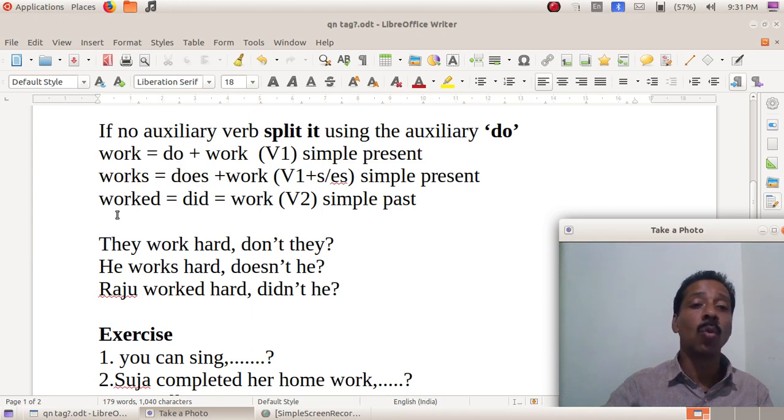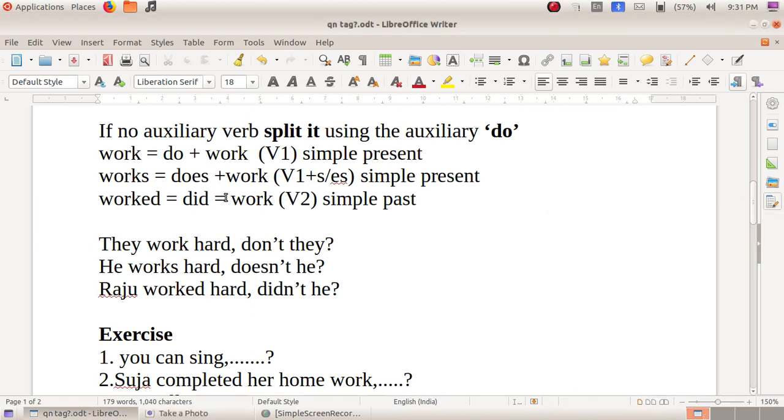And the V2 form, worked: as it is V2, we use the V2 form of do, that is did plus work. We know that work and works are both simple present tense. The S or ES form is the singular form. If it is S or ES, does is used.